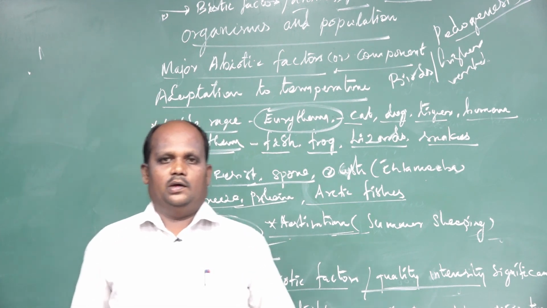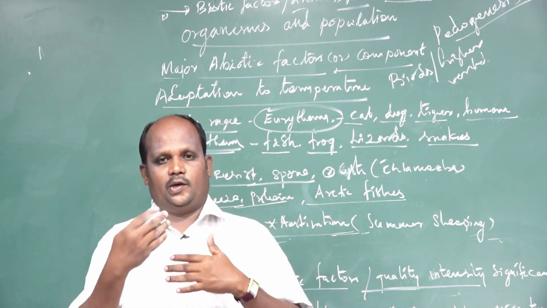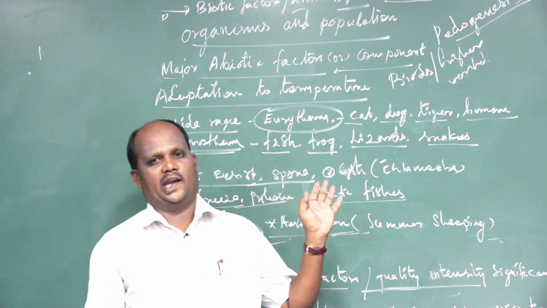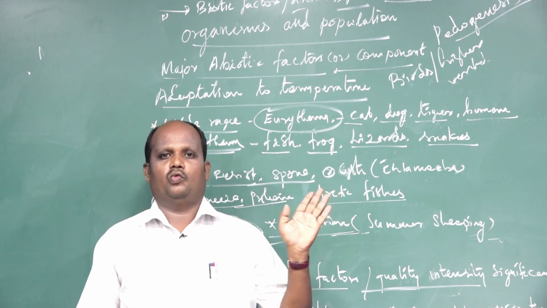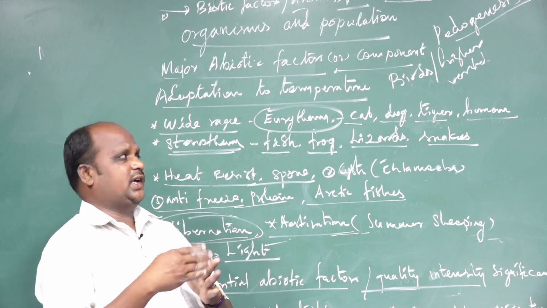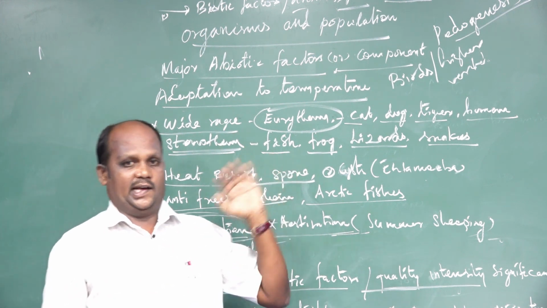Okay, dear students, I explained three topics for you: one is temperature, second one is light, third one is water. Many other abiotic factors remain. We will discuss them in the next class.